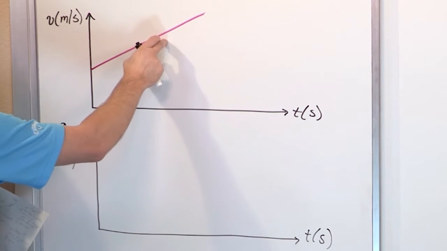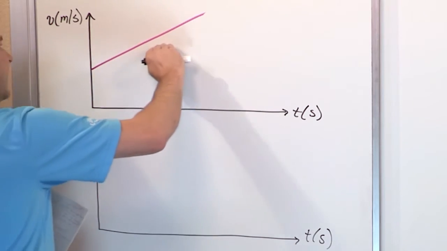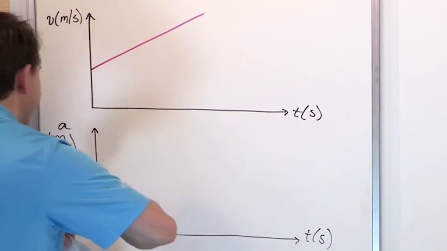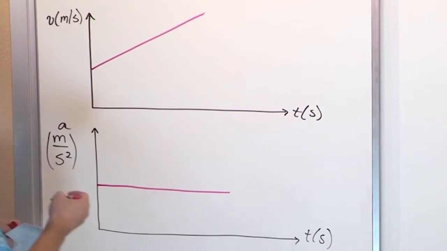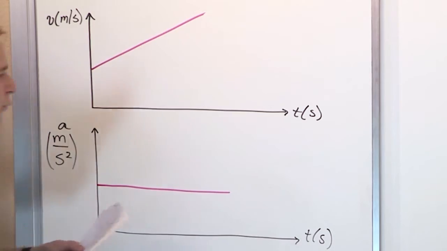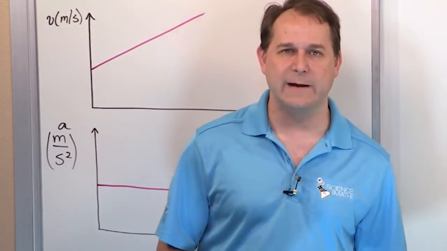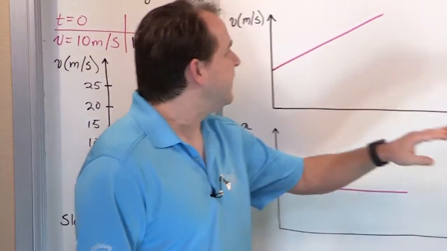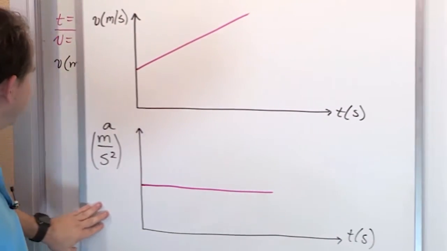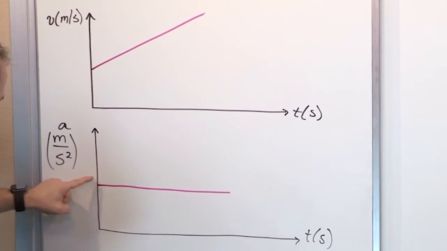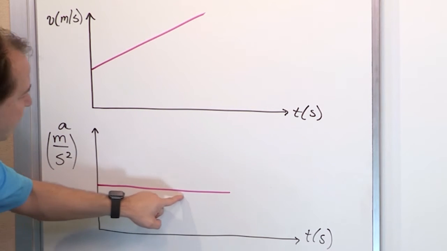So the slope of the velocity yields the acceleration curve, but no matter what the steepness of this line is, it's always going to be the same, and that means your acceleration is always going to look like a constant horizontal line. Which makes total sense because we're saying it's constant acceleration. The acceleration never changes over time. In this example, we said the acceleration was 3 meters per second squared. It never changed. If this were 3, I could put a 3 here, but I don't want to put numbers anywhere. If this were 3, then it would never, never, never change.